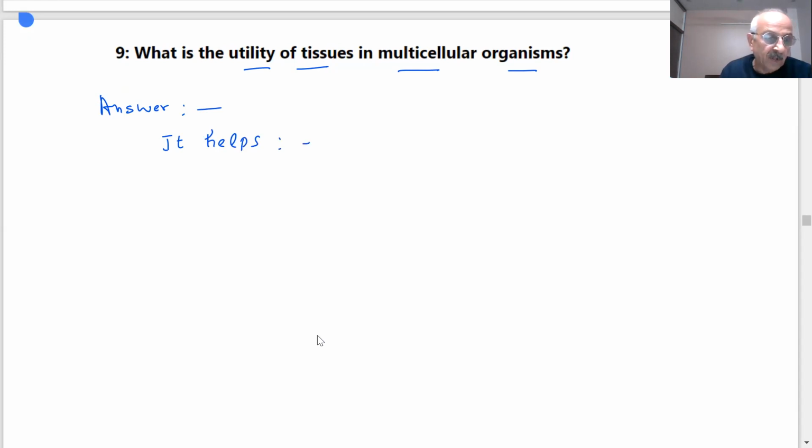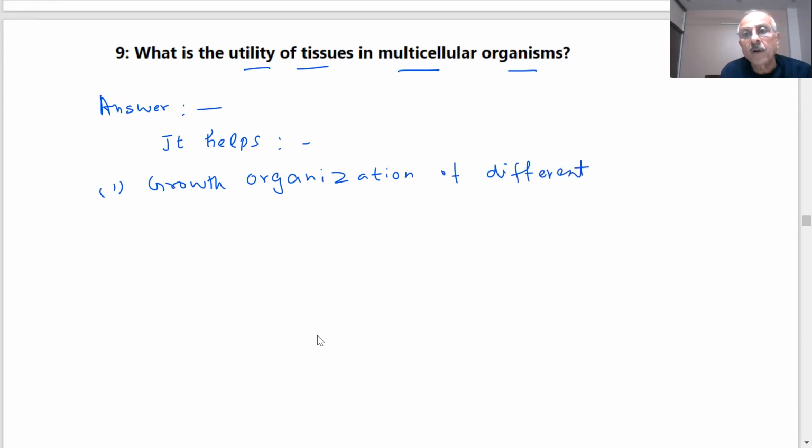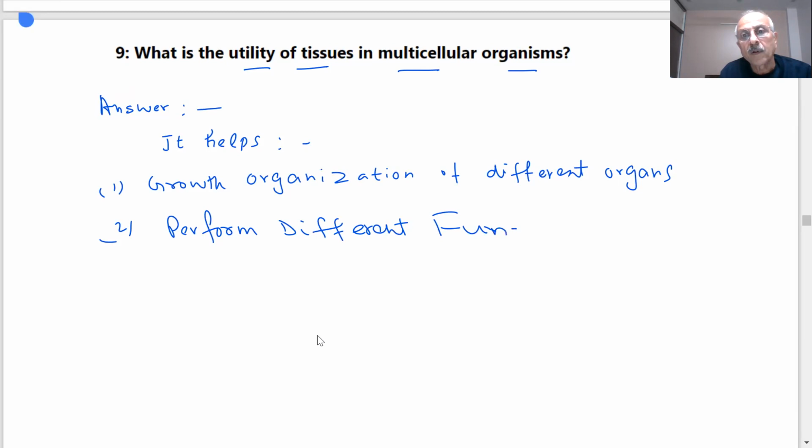They help in the growth and organization of different organs and perform different functions. Yes, sir. So many functions have to be performed. So different tissues will perform different functions.